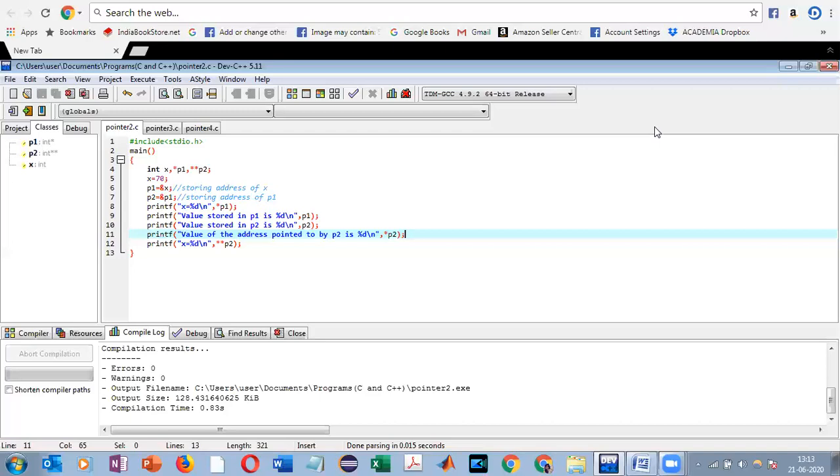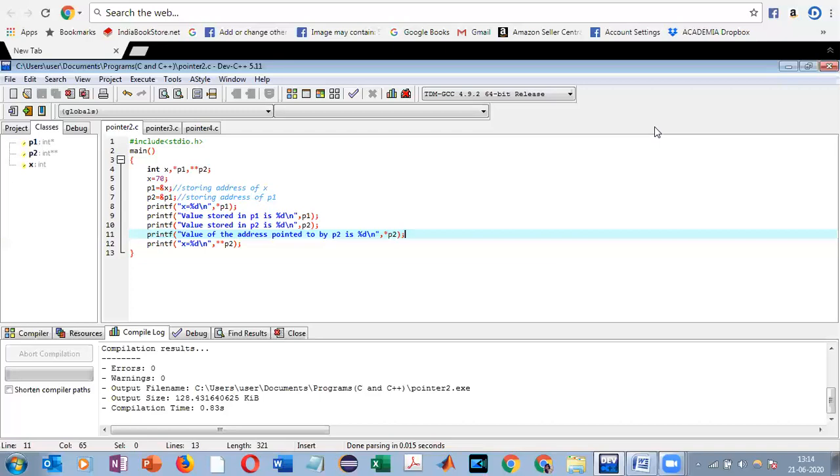Now let's extend the story. Let's consider that there is another mutual friend we have, and I know that friend's house. So first I visit her house and she hands me over the address slip which has the address of XYZ. I see that, I use it, and I visit XYZ's house. So this middle person, this mutual friend of mine and XYZ, what does she hand me over? She hands me over that address slip, which in turn contains the address of XYZ. So we can use this analogy when we are speaking about pointers to pointers.